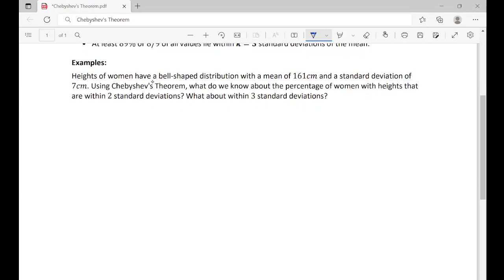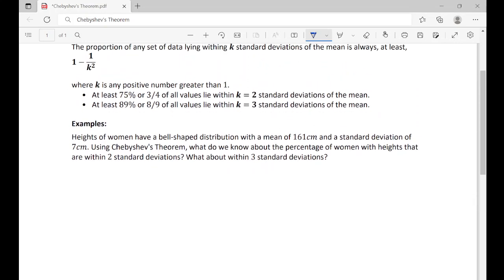Heights of women have a bell-shaped distribution with a mean of 161 centimeters and a standard deviation of 7 centimeters. We're going to use Chebyshev's theorem, and we're going to see what we know about the percentage of women with heights that are within 2 standard deviations, and then what about women within 3 standard deviations. So remember the formula, 1 minus 1 over k squared. So let's do the first one, within 2 standard deviations of the mean.